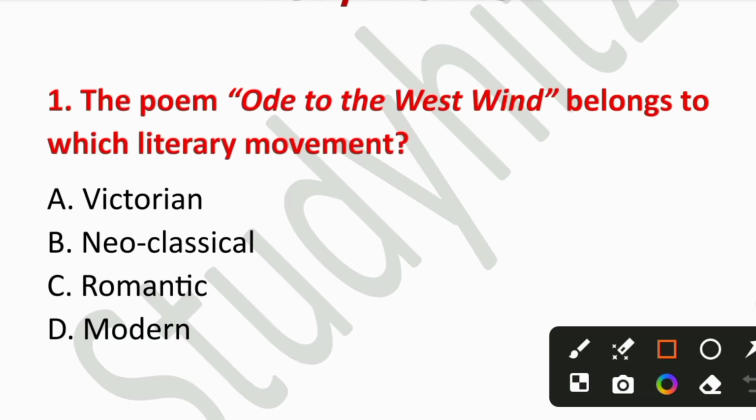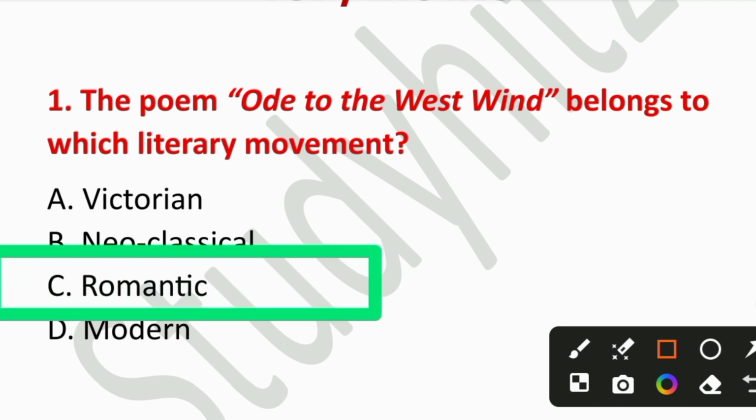Question number 1. The poem Ode to the West Wind belonged to which literary movement? A. Victorian, B. Neoclassical, C. Romantic, or D. Modern? So the right answer is option number C. Romantic. Shelley was a major poet of the Romantic movement, emphasizing nature, emotion, and revolution.